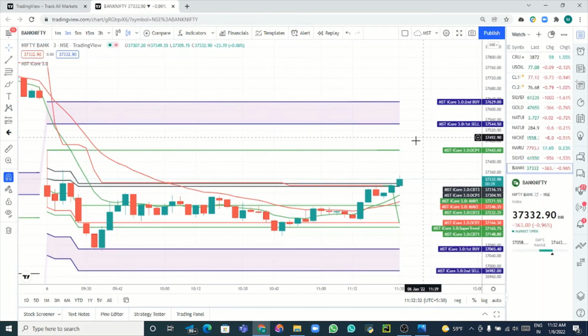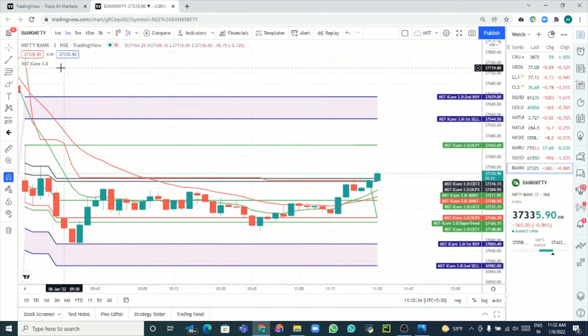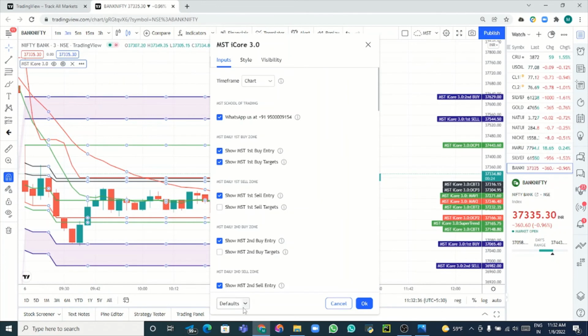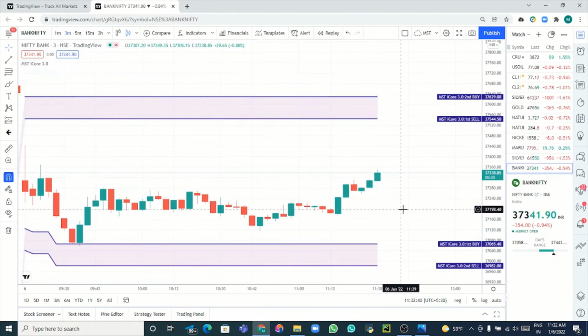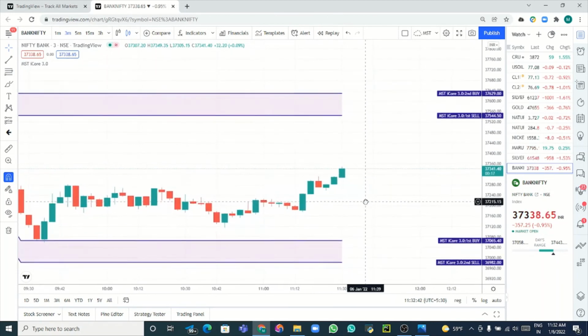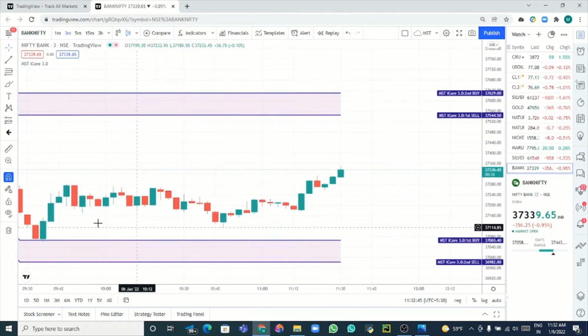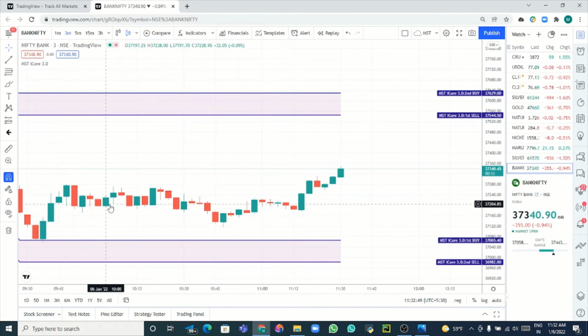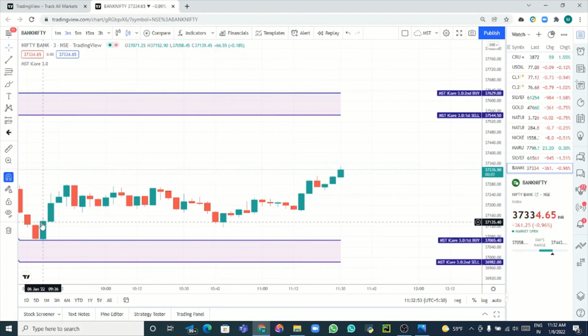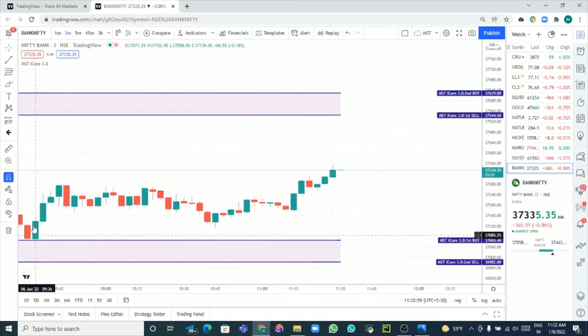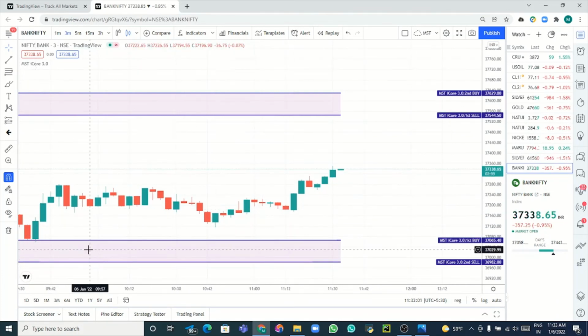I'm trying to make one algo for this. So once it is done, then all our problem will be solved. See here. 37,065. Okay, 37,065 is our buy entry. I have taken 37,200 call option. 200 points OTM I have taken. Because it had very violent movement at that time. So that's why immediately I have taken this point.